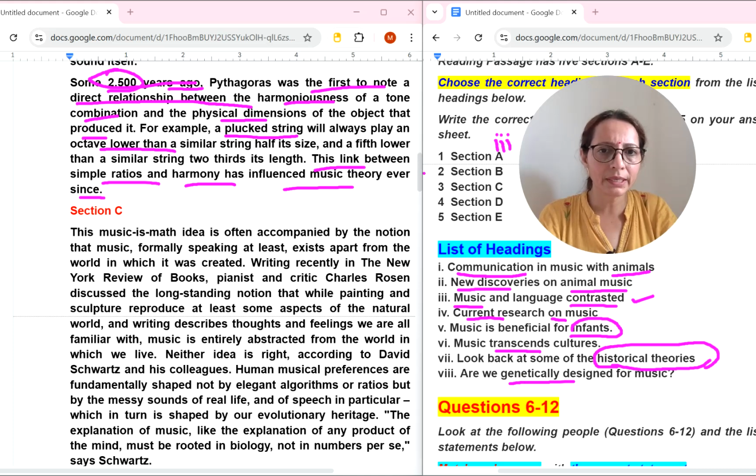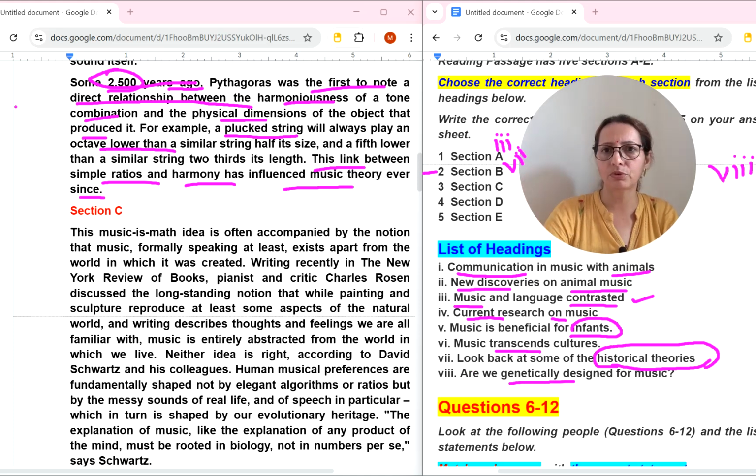So I will select B, number seventh, and I will take my option for second B, number eighth also. So two I have selected for section B. Are we genetically designed for music also?